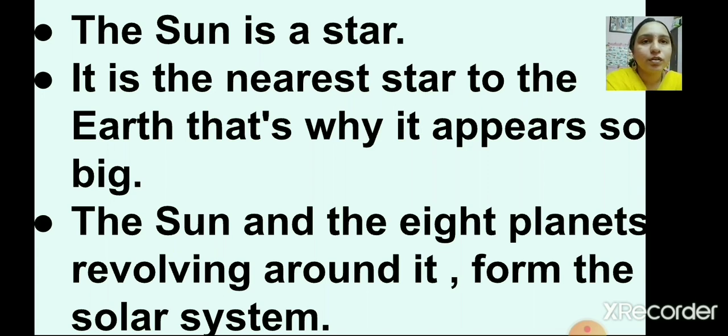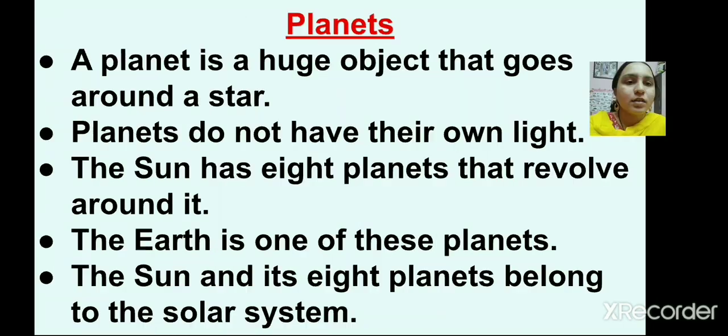So what have you all learned about the sun? Tell me. The sun is a star. It is the nearest star to the earth. That's why it appears so big to us. The sun and the 8 planets revolving around it form the solar system.